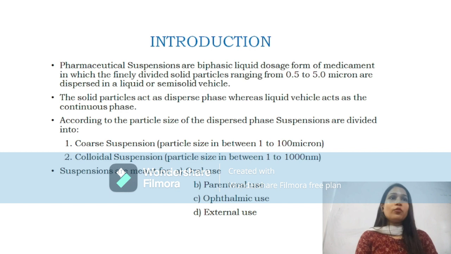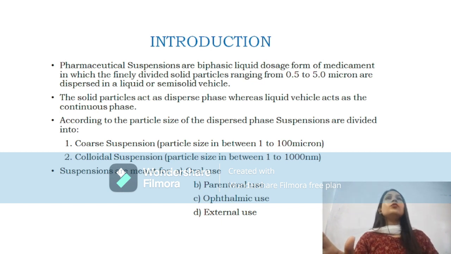What is suspension? First of all, you should know the definition. Suspension is a biphasic liquid dosage form which is heterogeneous in nature. A pharmaceutical suspension is also called a coarse type of dispersion in which finely divided solid particles are evenly distributed throughout the medium, where the particle size ranges from 0.5 to 5 microns. The solid particles act as the disperse phase and the liquid acts as a vehicle or solvent.